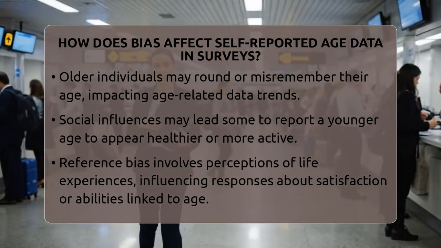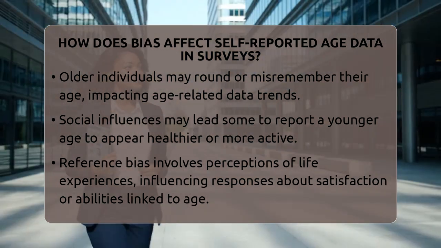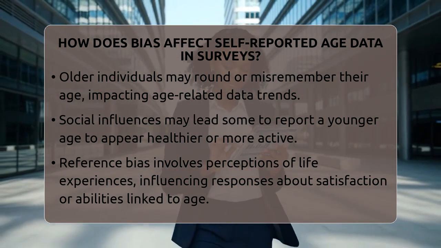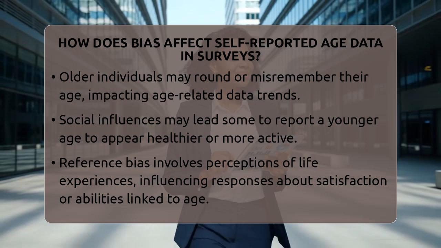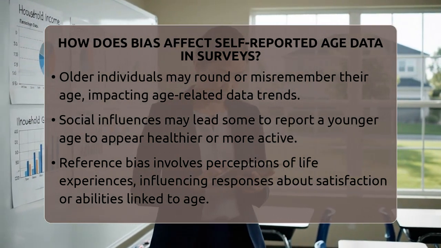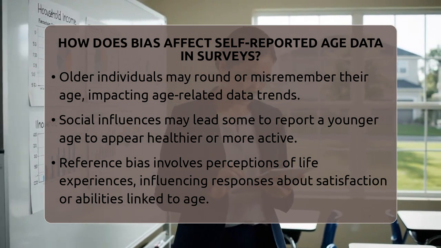Reference bias is less about age directly and more about how people view their life experiences. Someone surrounded by high achievers might rate their own abilities or satisfaction differently than someone in a less competitive environment, even if their ages are the same. This can influence survey responses about life satisfaction or health, which are often linked to age.